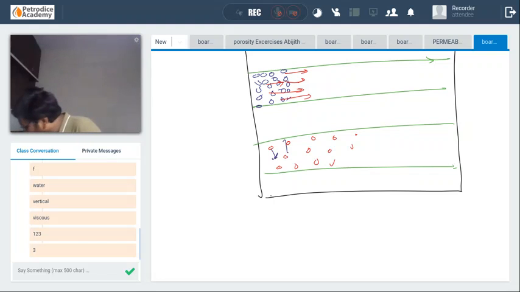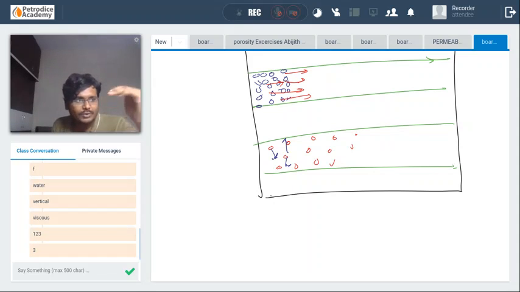They will move in random directions, and slowly move from left to right. This is the movement of oil particles and gas molecules.